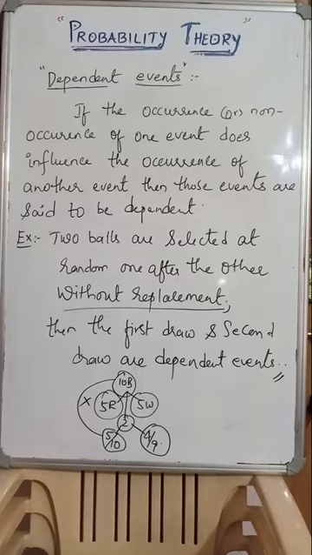This is the meaning of one influencing the other. The first probability definitely influences the other probability. Look at the probability values, totally different: 5 by 10, 4 by 9. When you are replacing it back, probability will not change. When you do not replace, in the second selection the probability value will change. Are you clear? Independent and dependent events.